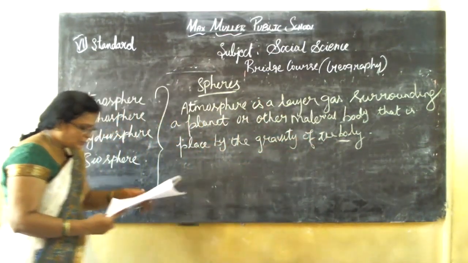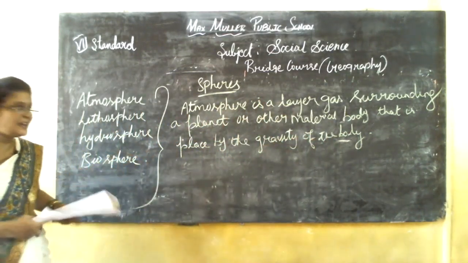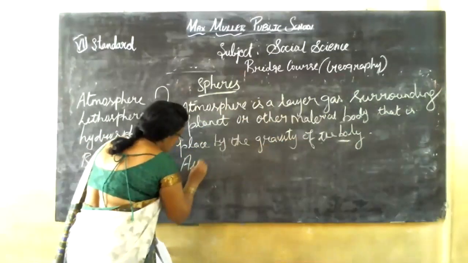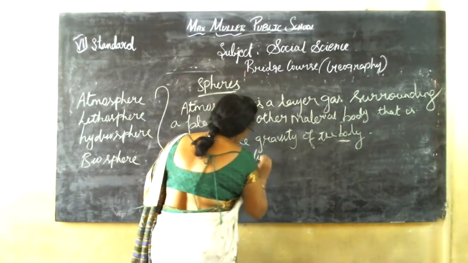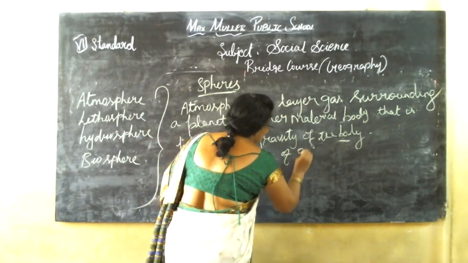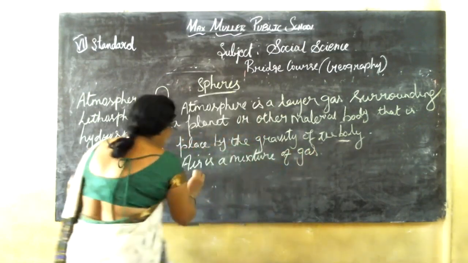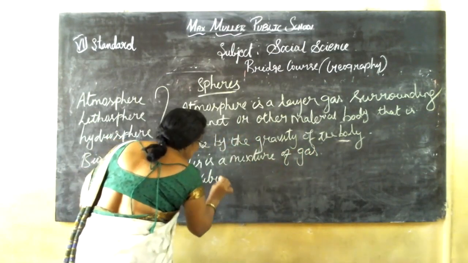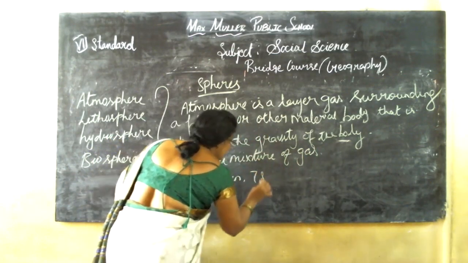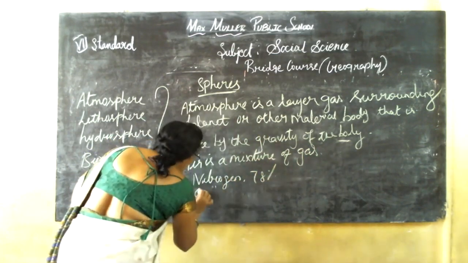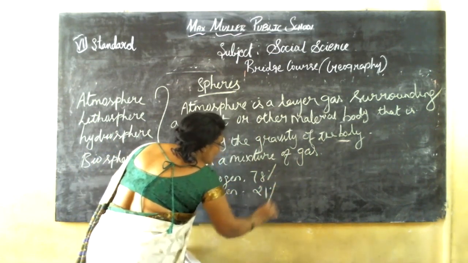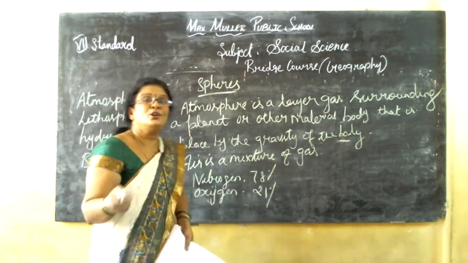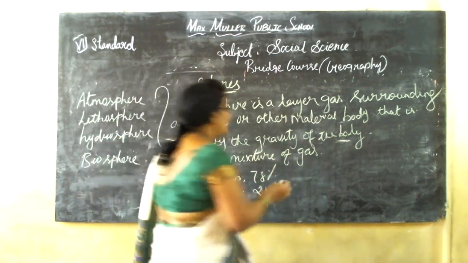You all know normally air is a mixture of gases. Nitrogen, how many percent? 78. What about oxygen? How much? 21. Other gases, what can we call them?